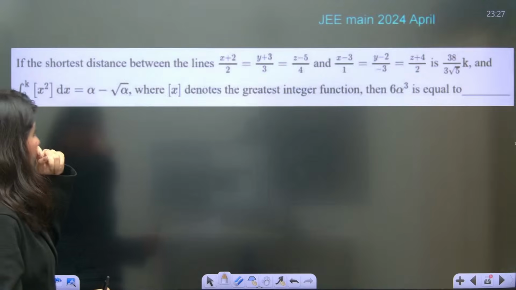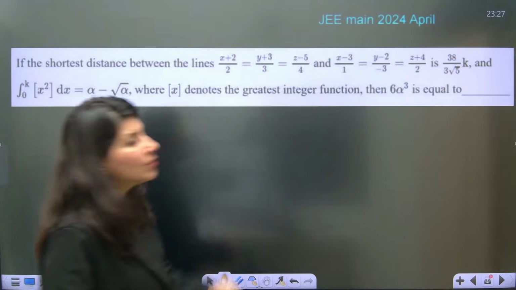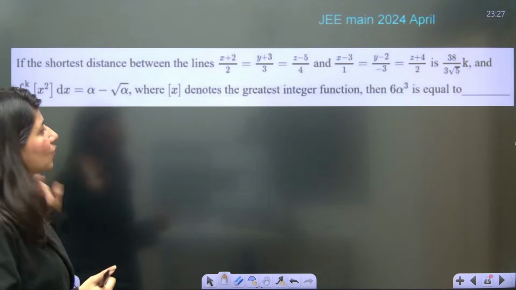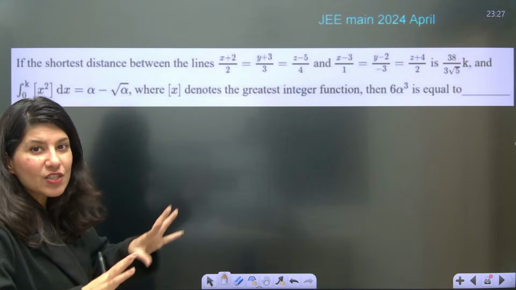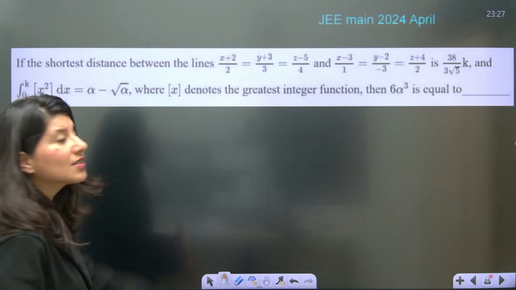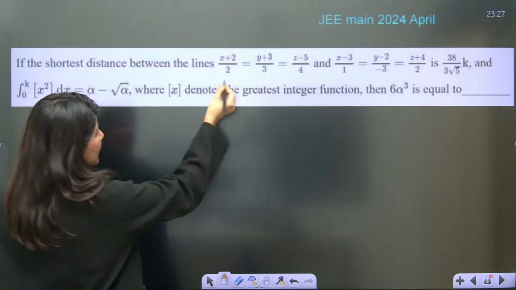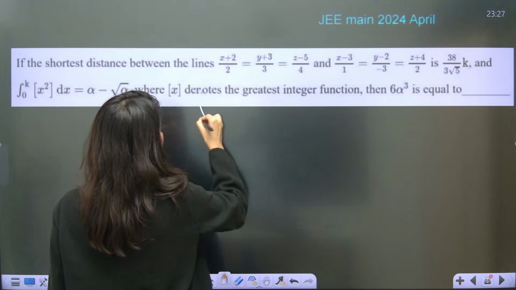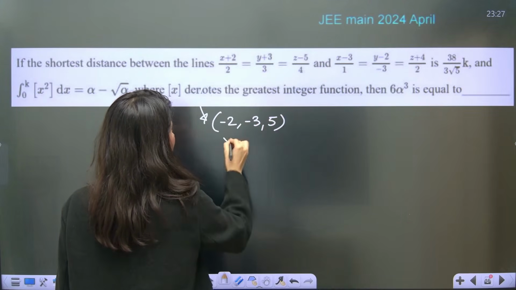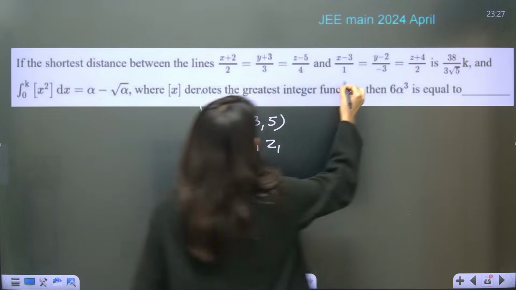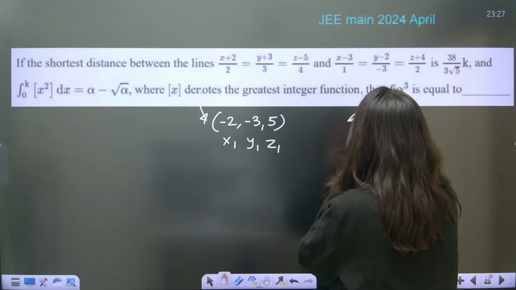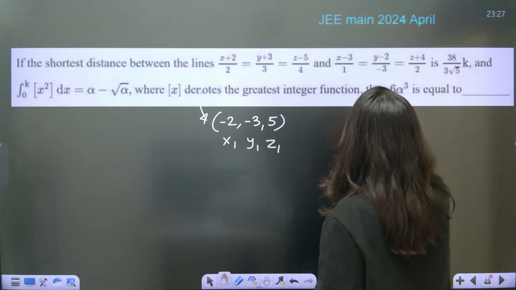Okay. So if the shortest distance between line number 1 and line number 2 is 38 upon 3 root 5k, then they are talking about this. Basically, this is a combination question of definite integration, but the basics of definite integration, and majorly shortest distance between two lines. Just tell me, point number 1 on this line will be what? Minus 2, comma minus 3, comma 5. This is x1, y1, z1. What about point number 2? x2, y2, z2 is 3, comma 2, comma minus 4. Correct? Okay.